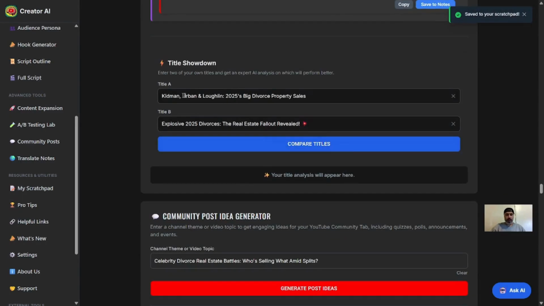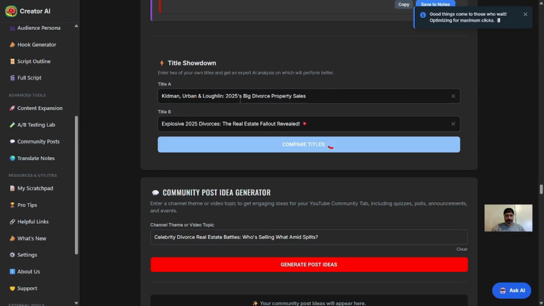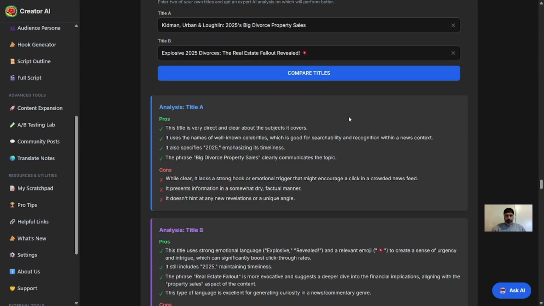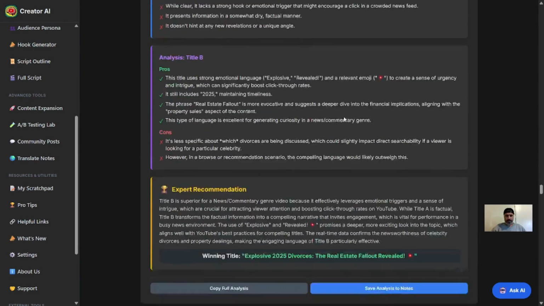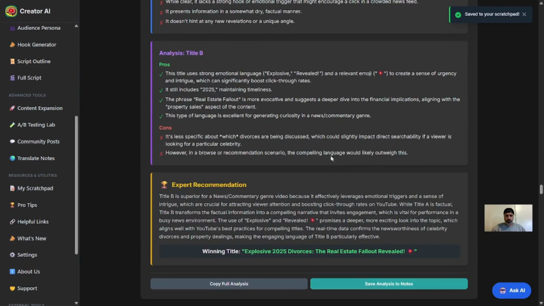Then in our title showdown, we had these 2 titles that we wanted to test in our A/B tester. So let's go ahead and compare both of these titles. If you just want to use YouTube Creator AI to compare titles, you can just come down to the A/B testing lab or the title showdown and just put in a couple of your titles here. So I'm kind of going through the whole flow on once again how I get my full title, my YouTube ideas, and how I save time without having to spend hours doing research.